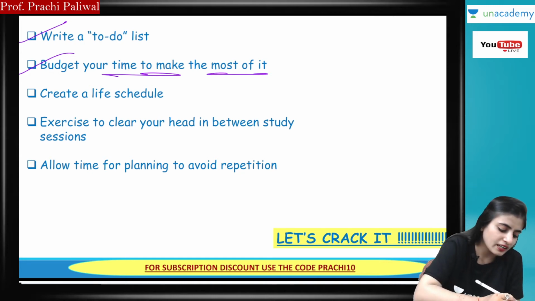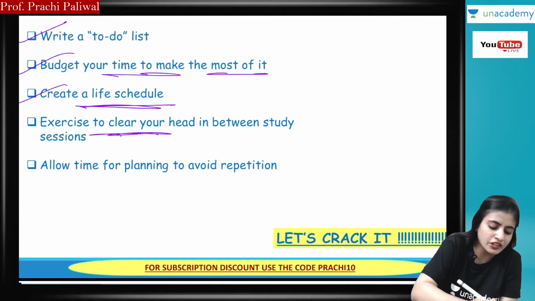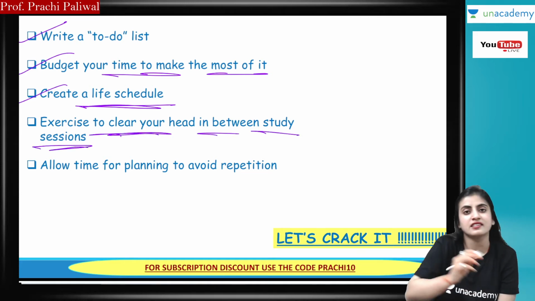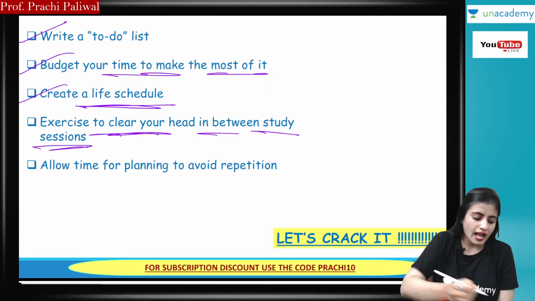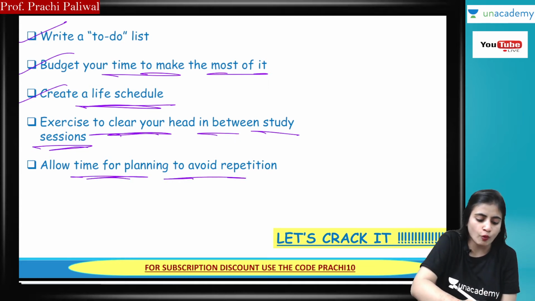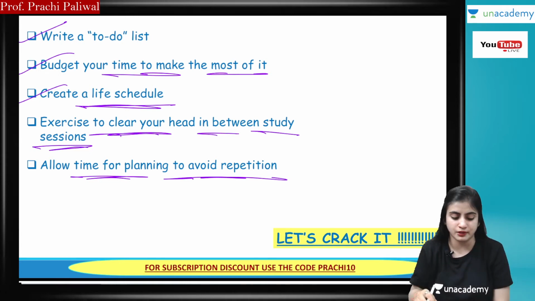Create a life schedule. You have to create a schedule. Exercise to clear your head in between study sessions. Please make it clear when you have to do what, and allow time for planning to avoid repetition. Yes, there should be no repetitions. There should be a clear timetable.